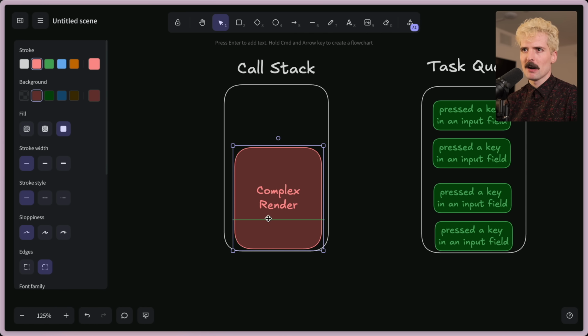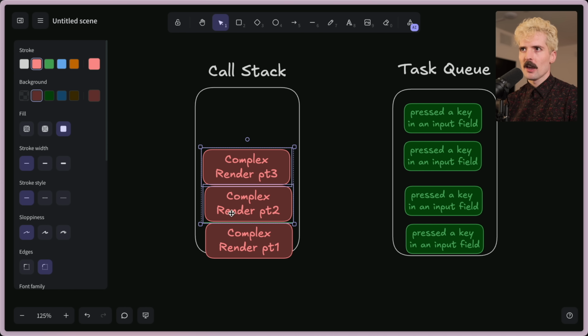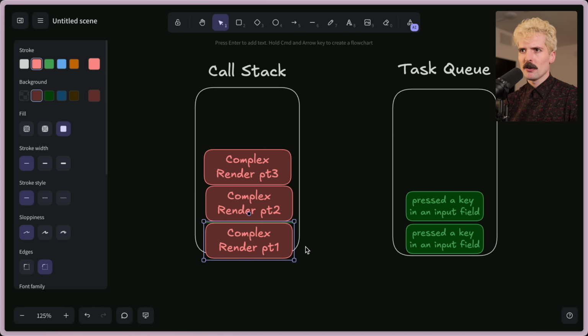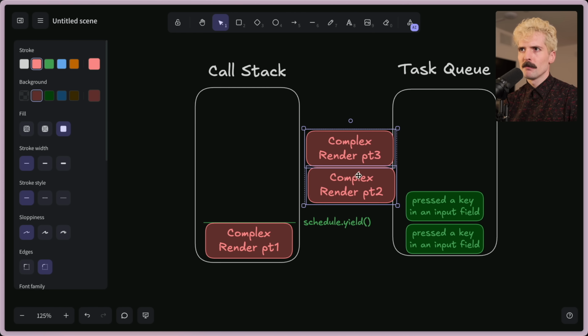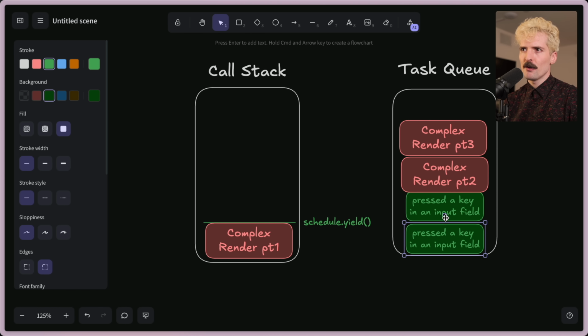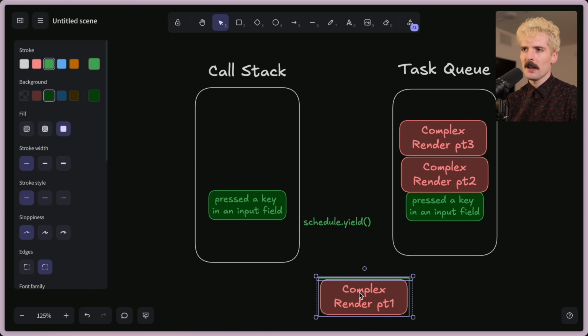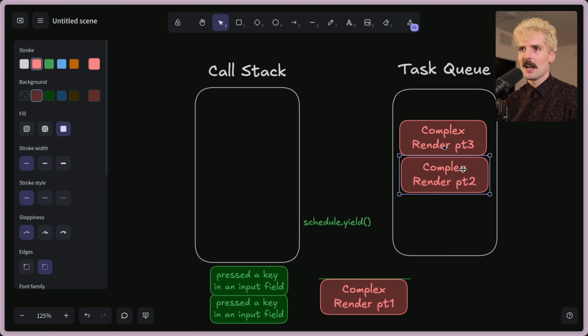So if I break this up into multiple parts, when we call yield, we're taking these other parts and putting them back in the task queue. Say right now we only have these two inputs the user did, and we have this render going on, and we call the new scheduler.yield. What we are saying to the JavaScript runtime is everything above here, just throw it back in the task queue. So if other things need to be run, like the input field, cool, we do this, we finish it, we do the next input, we finish it because those are easy to process, and then we throw this back on.